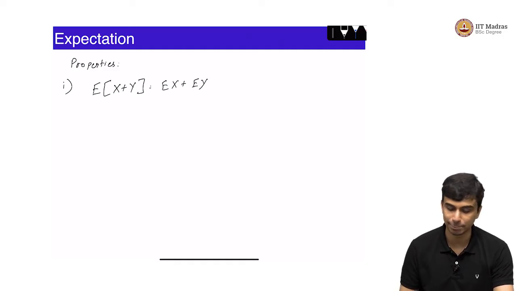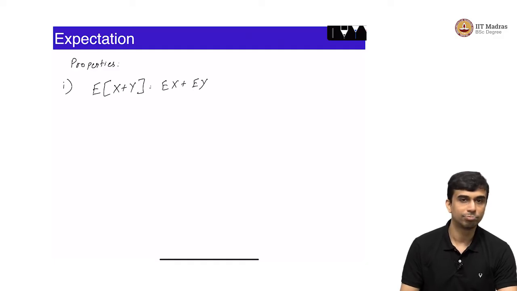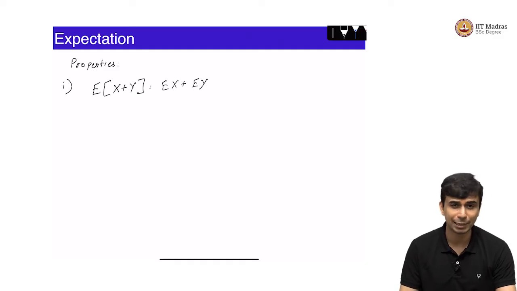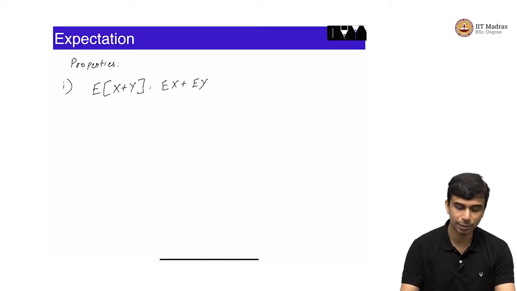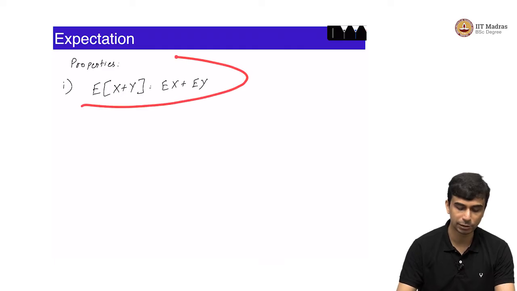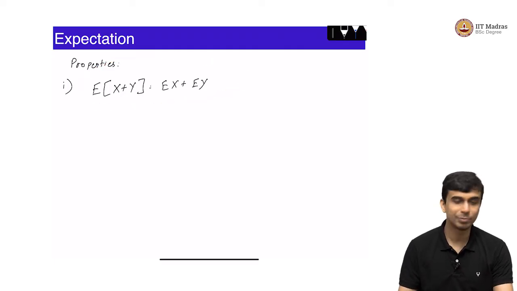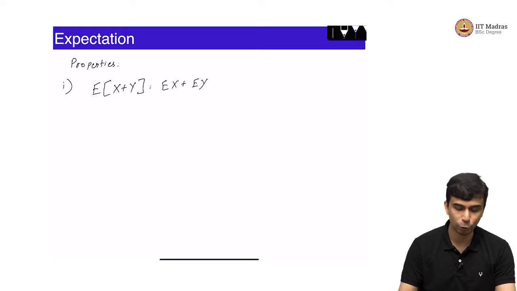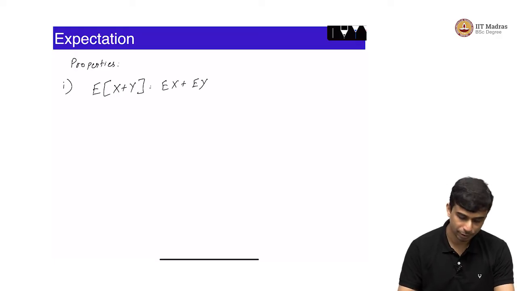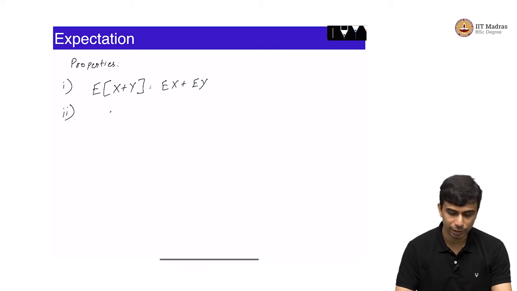But they can be the same random variable, they can be completely independent, however the case may be. It is pretty easy to prove this, but I am not going to prove that anyway.